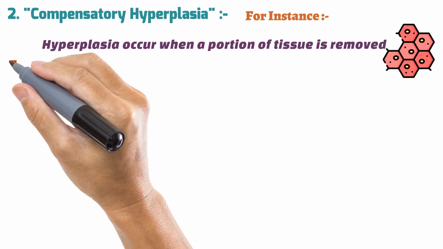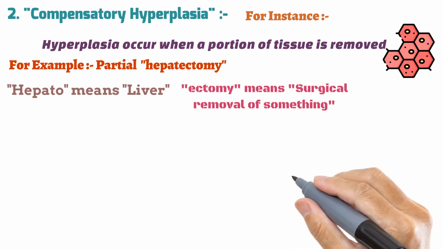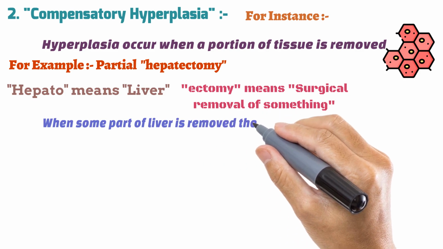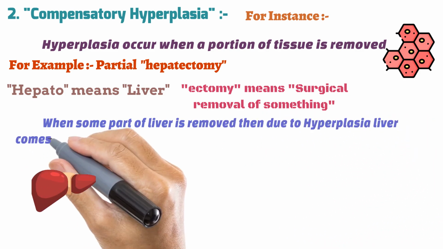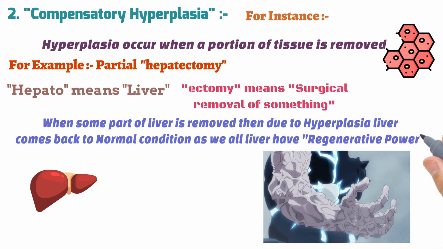For example, partial hepatectomy. Here, hepato means liver and tomy means surgical removal of something. When some part of the liver is removed, then due to hyperplasia, the liver comes back to the normal condition, as we all know that the liver has regenerative power.